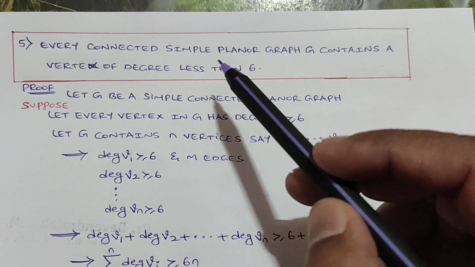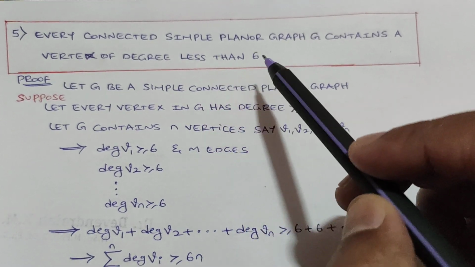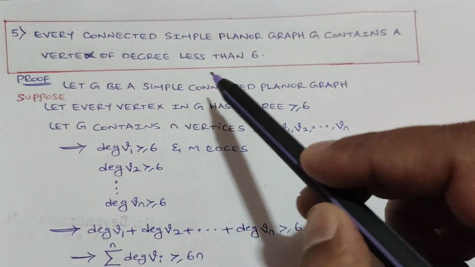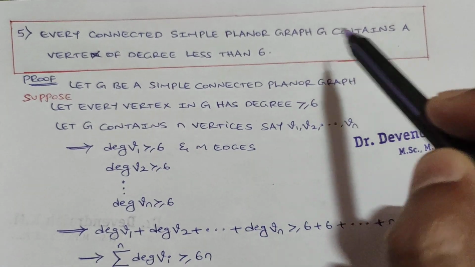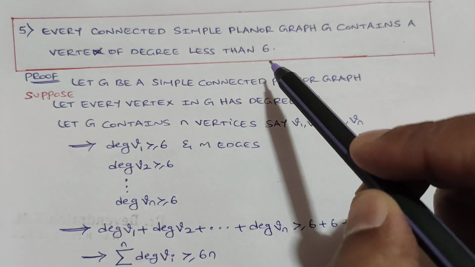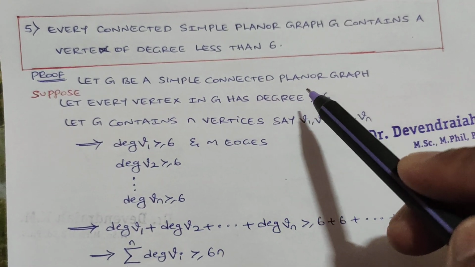Every connected simple planar graph G contains a vertex of degree less than 6. This is what we require to prove here. Let G be a simple connected planar graph.